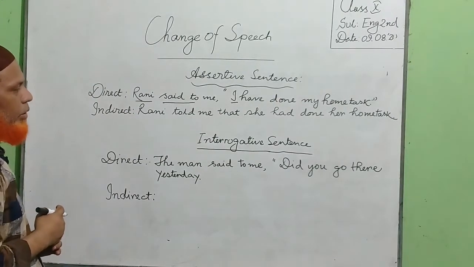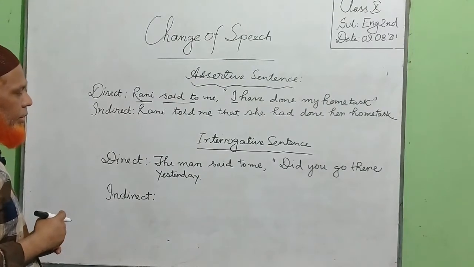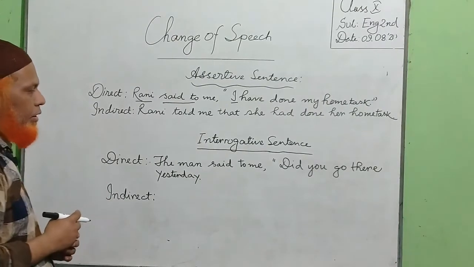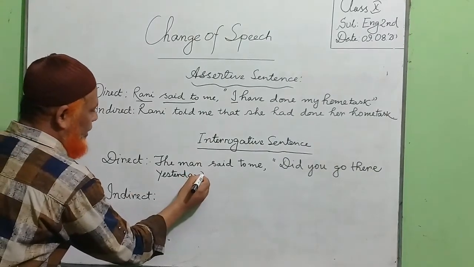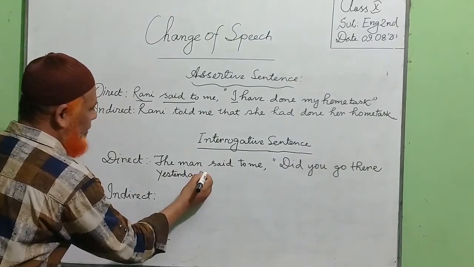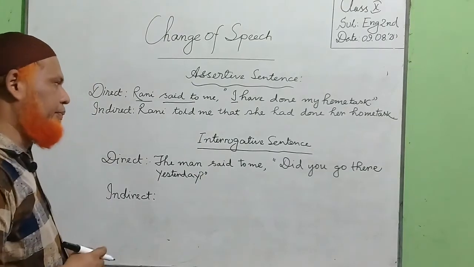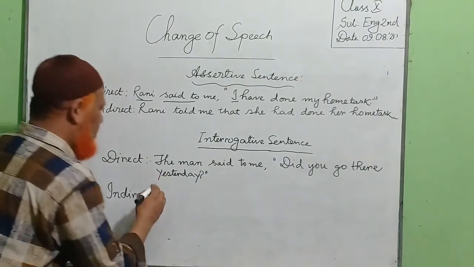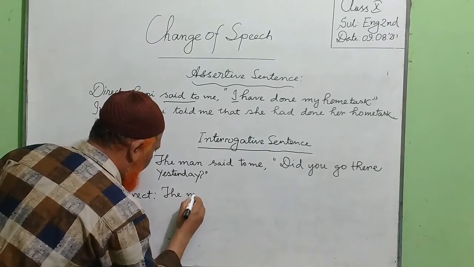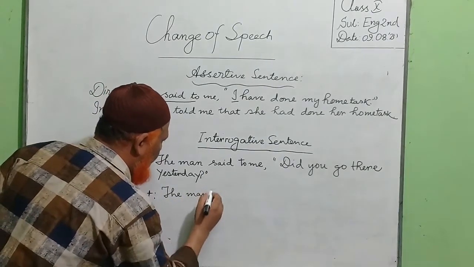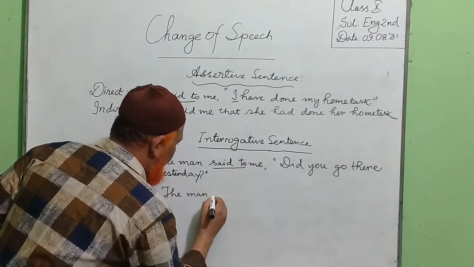Next, I am going to the interrogative sentence. The sentence in direct speech: The man said to me, did you go there yesterday? We have to write the man asked me.